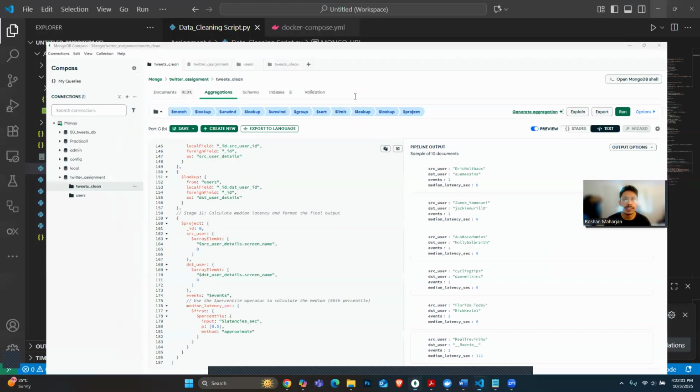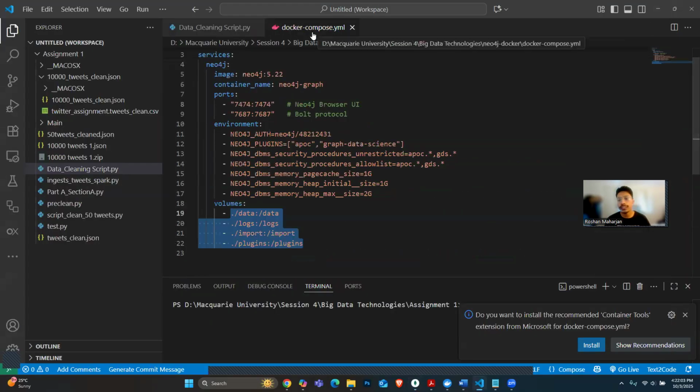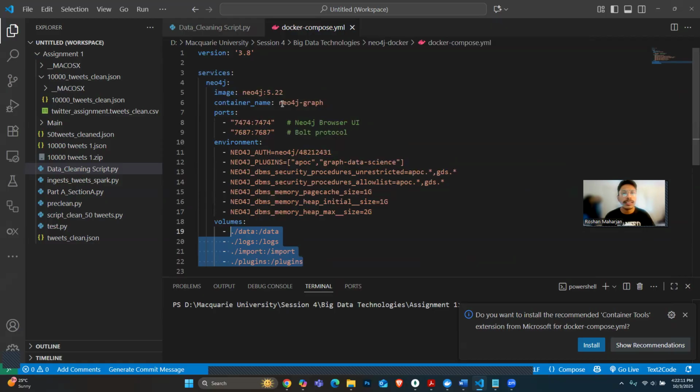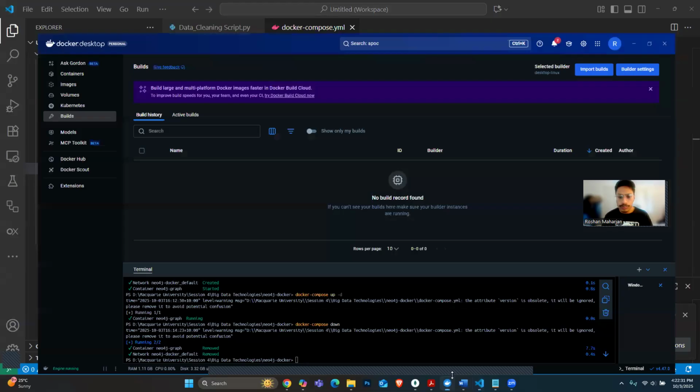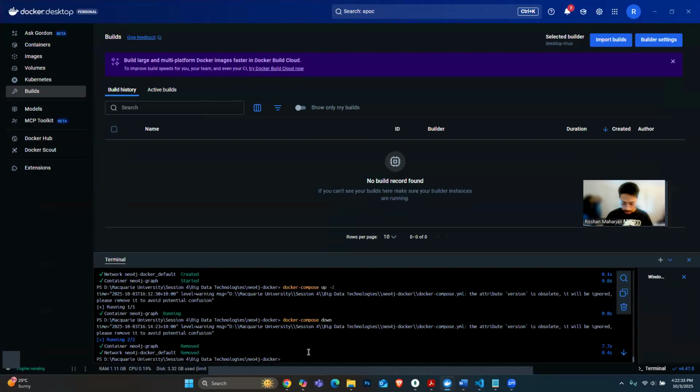And for section B, I have run it in a Docker Compose file. So it's in the Docker environment. This is the Docker Compose YAML file. Here I will be operating the Cypher queries in the Neo4j browser. And here are the credentials and the required plugins. All the data are stored in folders, logs are saved, etc. So let me give you a demo on how I'm operating this one.